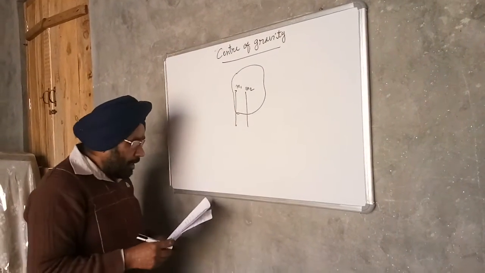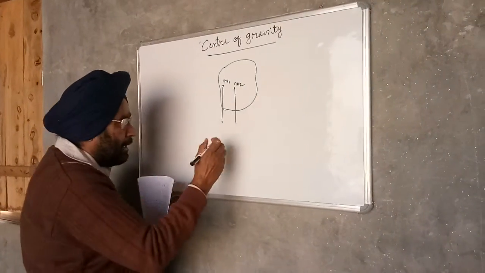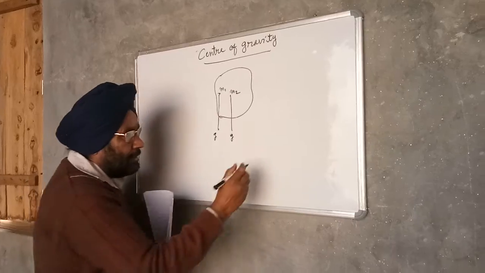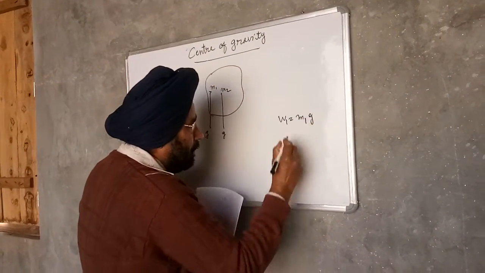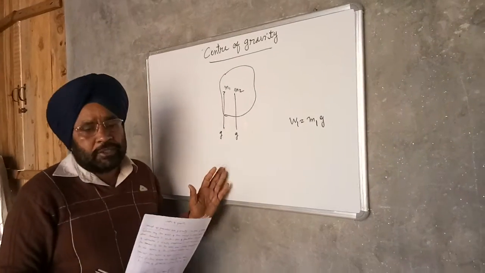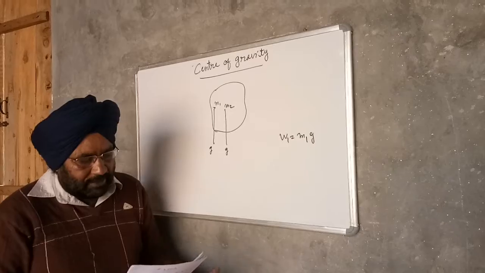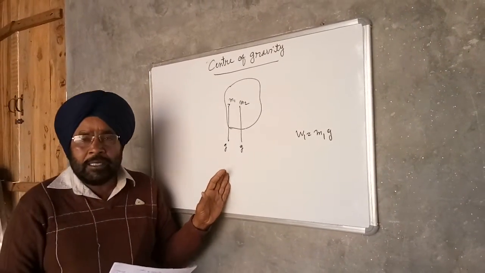The weight of each particle is m1 g, where g is the acceleration due to gravity. The weight of the particle is acting vertically downwards. So all these forces are parallel to each other and acting vertically downwards.